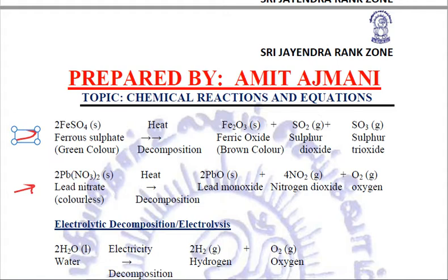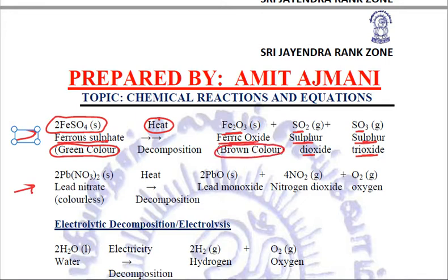Let us try to relate. What examples are these? Ferrous sulfate, FeSO4. This is of green color. You need to remember the color also. When we heat ferrous sulfate, it breaks down to form Fe2O3, which is ferric oxide, SO2, which is sulfur dioxide, and SO3, which is sulfur trioxide. So here one single reactant breaks up to form three products. Now this ferric oxide is of brown color. We need to remember the color.